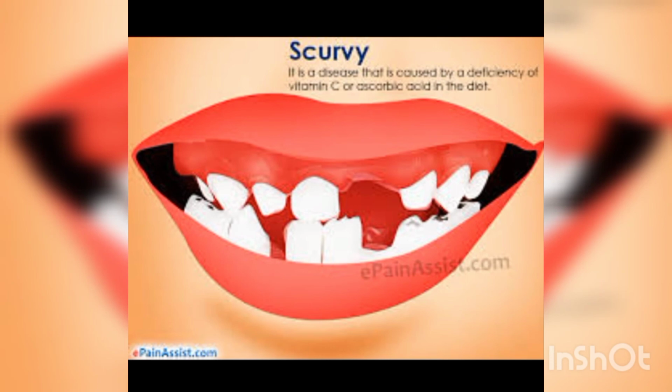So let's see some non-communicable diseases. First one, scurvy. Scurvy is due to the deficiency of vitamin C. Irritation, swelling of joints, and bleeding gums are the symptoms. The prevention is to use food sources such as guava, papaya, citrus fruits, tomato, grapes, berries. If you have these foods, it increases the amount of vitamin C in your body. So we can overcome scurvy.